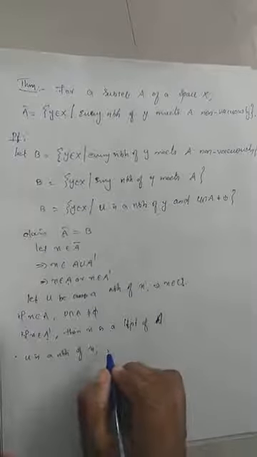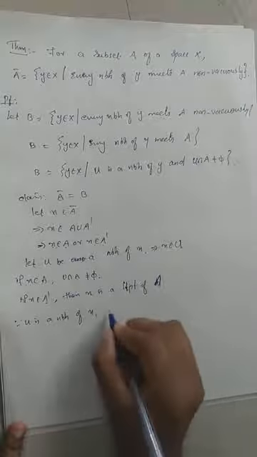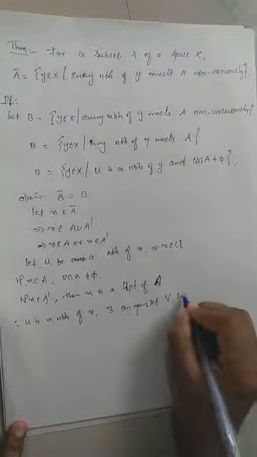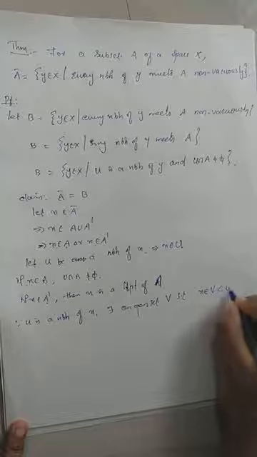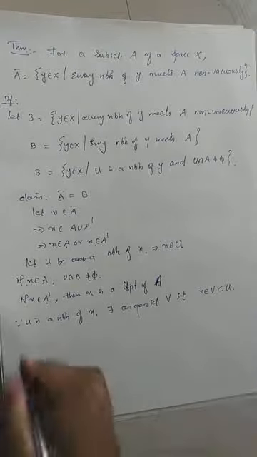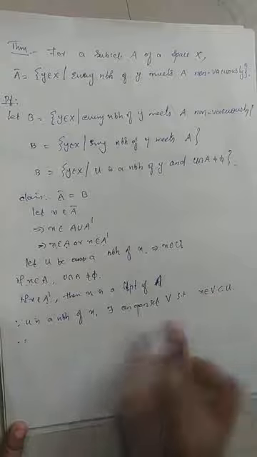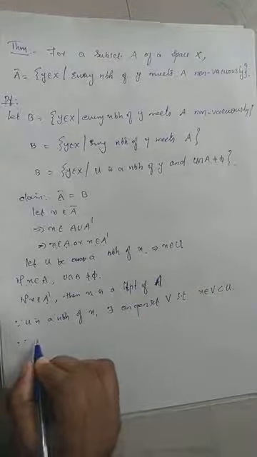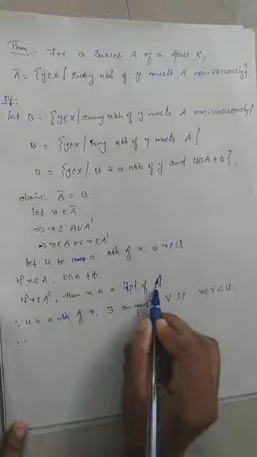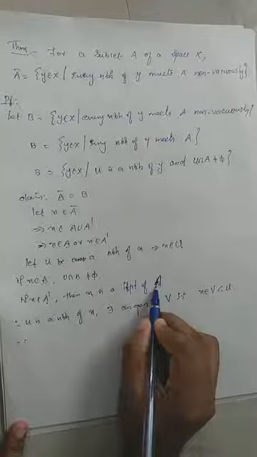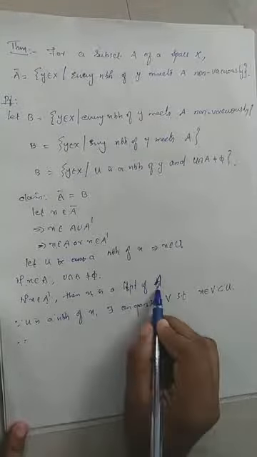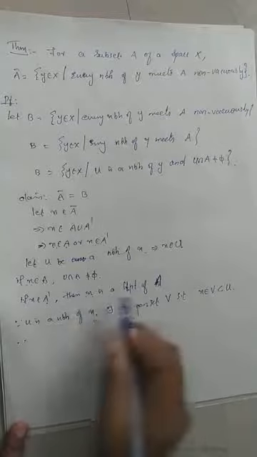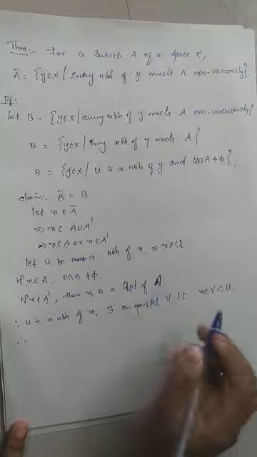By the definition of neighborhood, there exists an open set V such that x belongs to V and V is contained in U. Therefore, V is an open set containing the point x, and x is a limit point of A. Again, by the definition of limit point, every open set containing that point must intersect the set A.